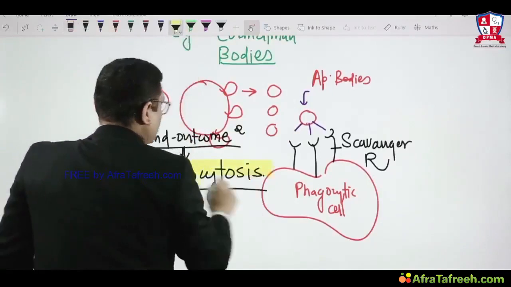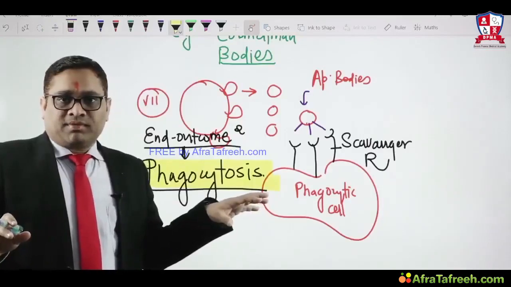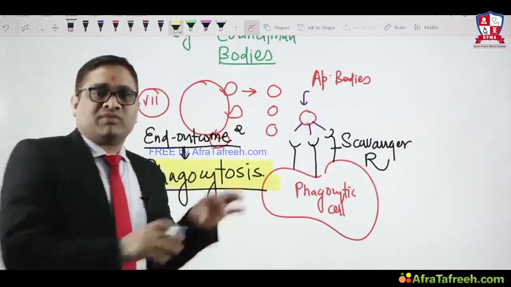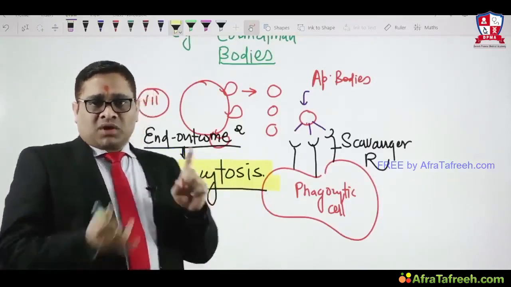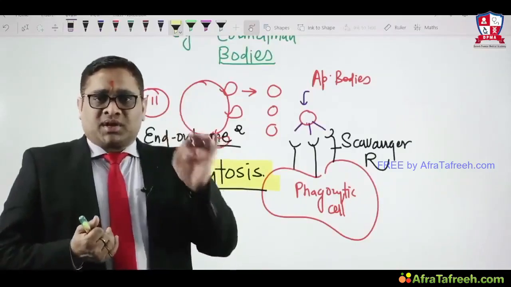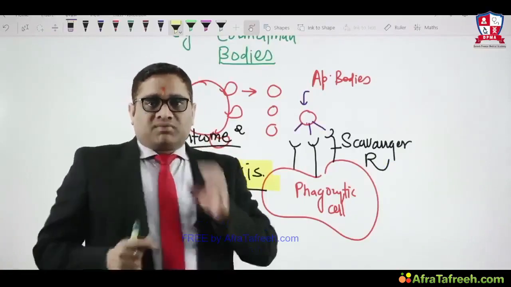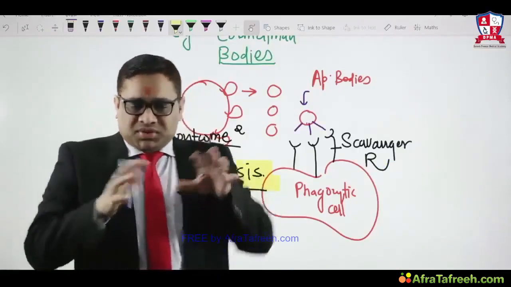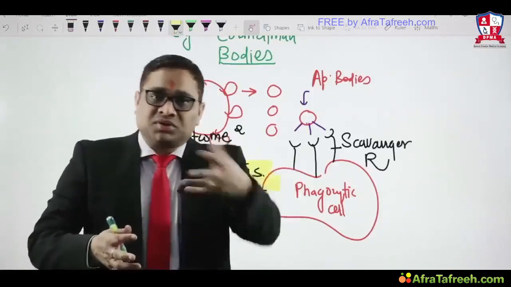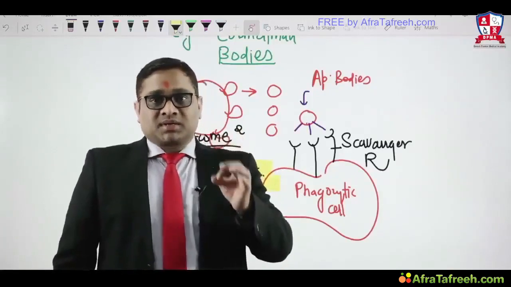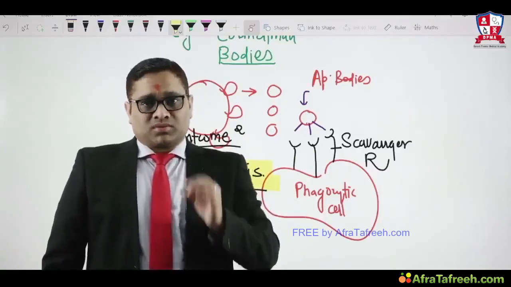This is how it will happen. And throughout this process, there will be no opportunity for inflammatory cells to get involved. So this is how the morphology of an apoptotic cell will be visible. What we need to understand here is that chromatin condensation is most characteristic, and that is why when I explain the mechanism of apoptosis, every time I will tell you, see, this is apoptosis because chromatin has been condensed. That is why the examiner asks, chromatin condensation is the most characteristic feature of apoptosis on microscopic examination.